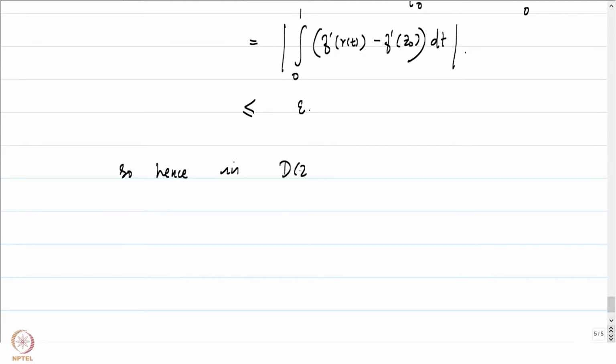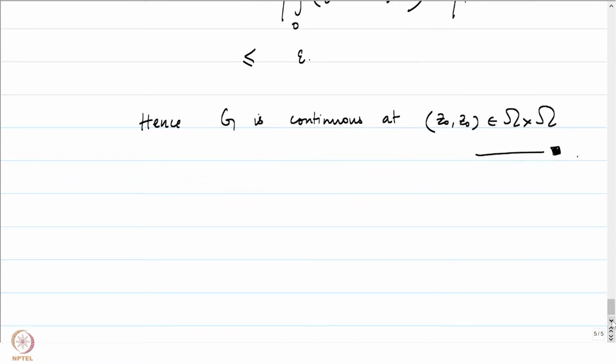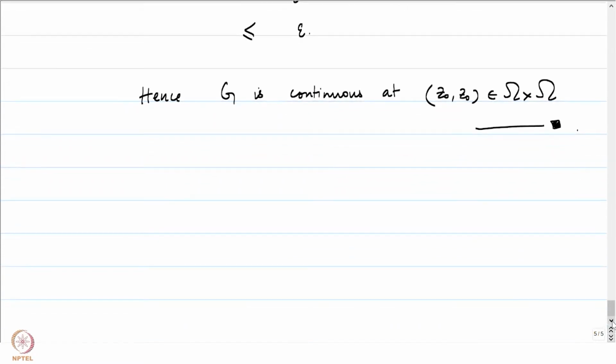in D(z0, r) cross D(z0, r), which is the neighborhood we were looking for, of course, if you are going along the diagonal, there is nothing to prove anyway, and therefore let me just directly conclude that hence G is continuous at (z0, z0) in omega cross omega. That's what we were trying to prove. Of course, I have not addressed all possible scenarios, but the other ones are quite simple and straightforward. You can sit down and think about it.